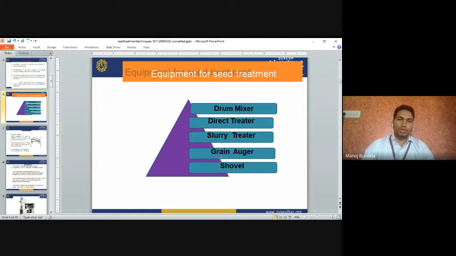Equipment used for seed treatment. The first one is the drum mixer; we can use a direct treater, a slurry treater, a grain auger, and a shovel. So these are the different equipments we can use for seed treatment.